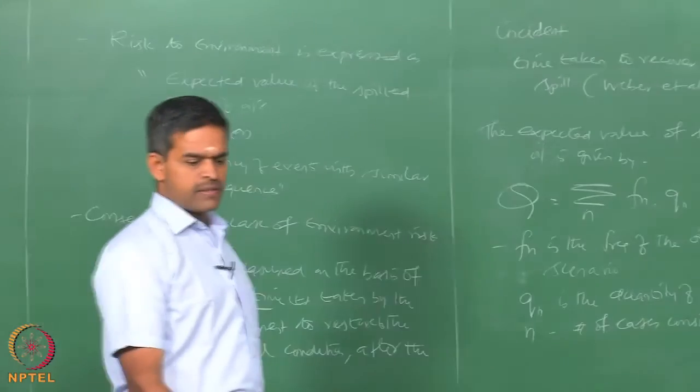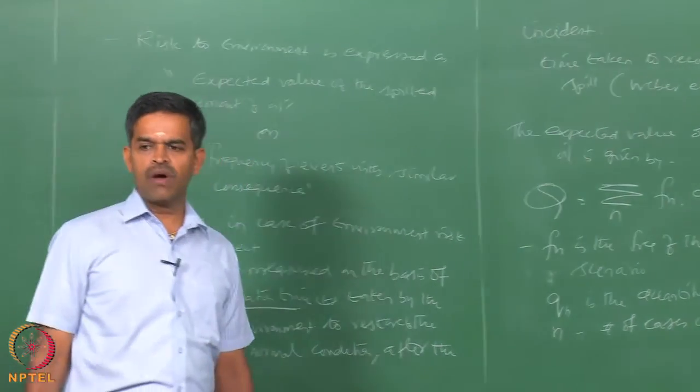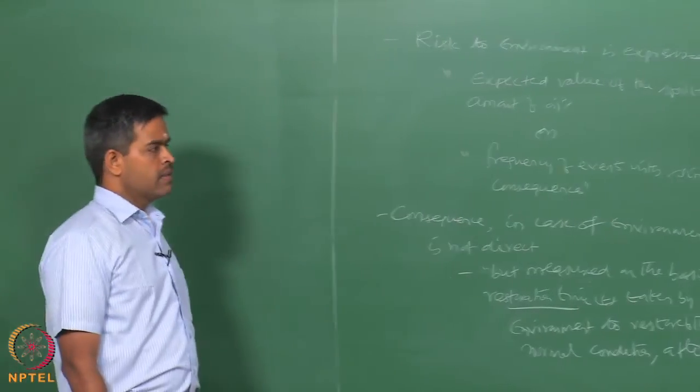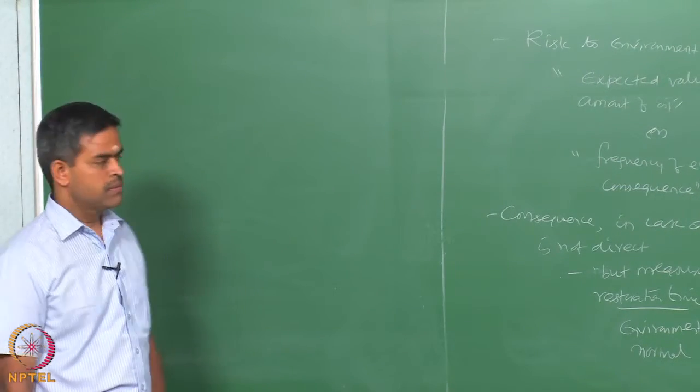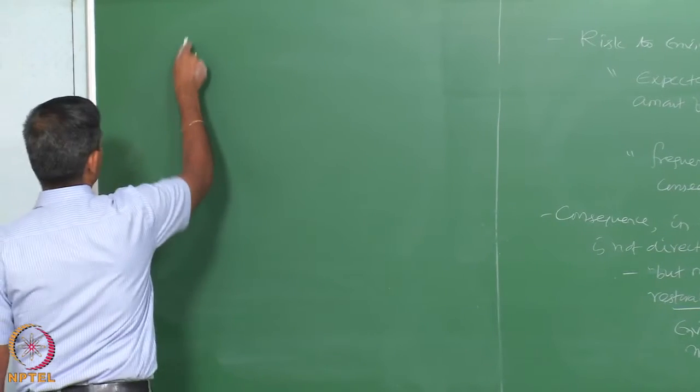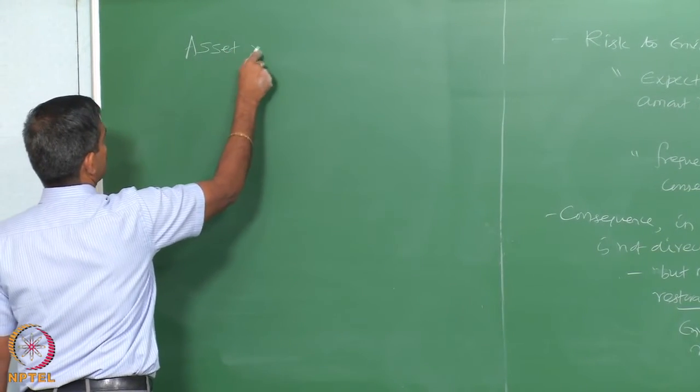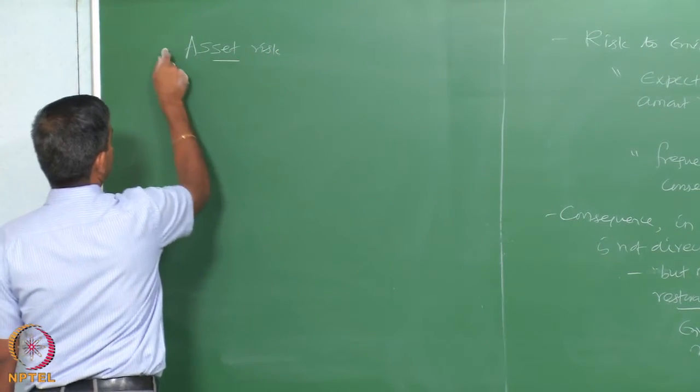As I keep on insisting, and as we all agree now and understand, risk has a very major component towards economic perspective. Therefore, one is also interested to know how to compute the asset risk.